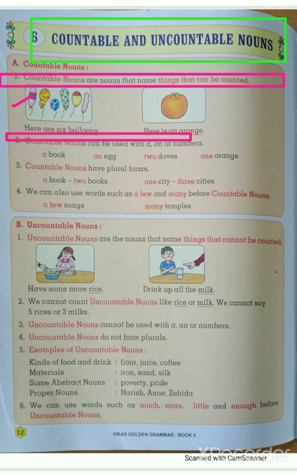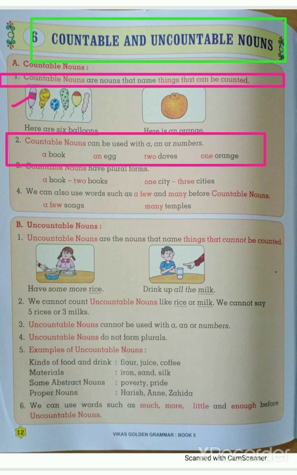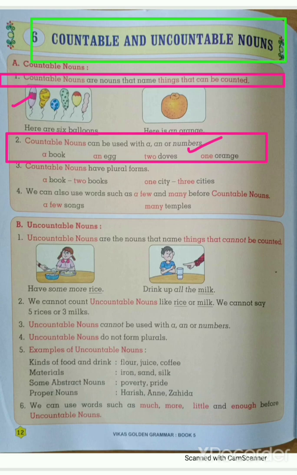Okay students, then we will see the next. Second number, countable nouns can be used with a, an, or numbers. Look at here students, countable nouns can be used with a, an, or numbers. It means a book, an egg, 2 doves, 1 orange. Before those nouns we can use a, an, or any numbers. If a, an, or any numbers 1 2 3 4 come, then you will easily understand that it is a countable noun.